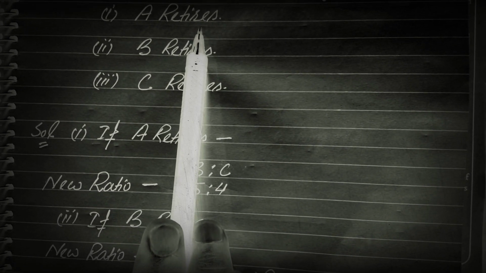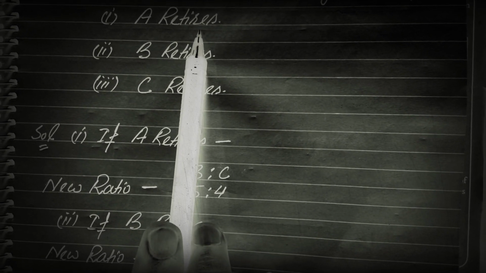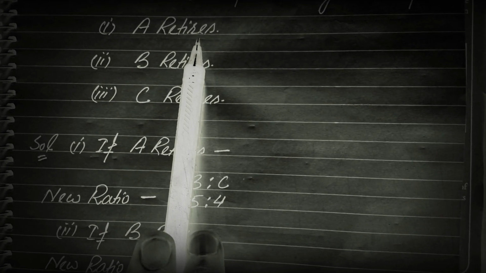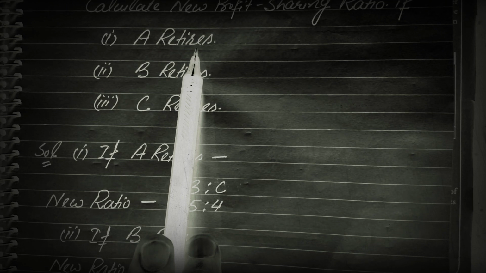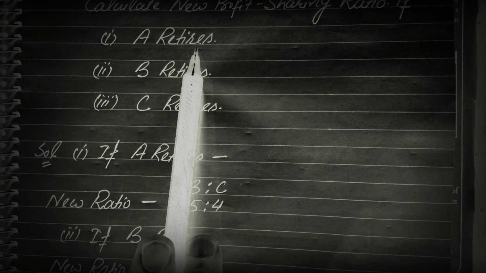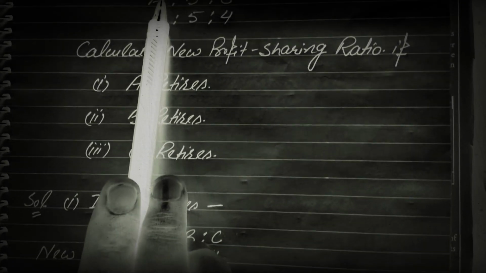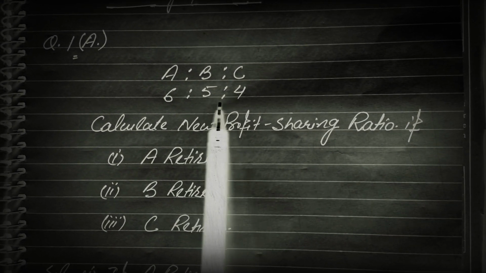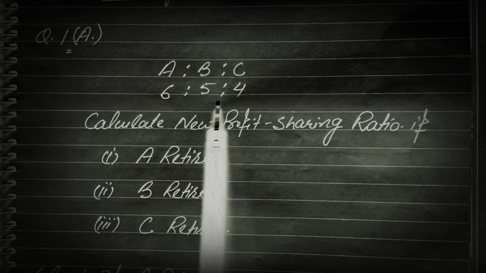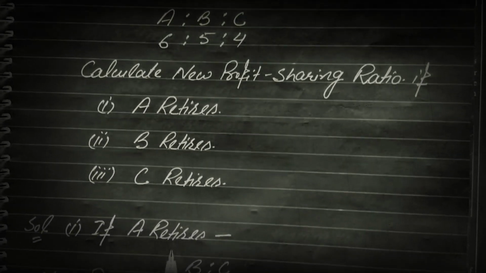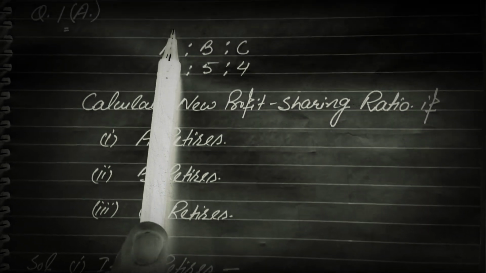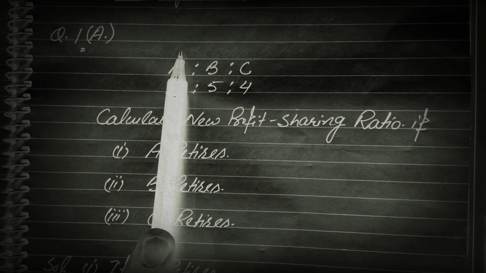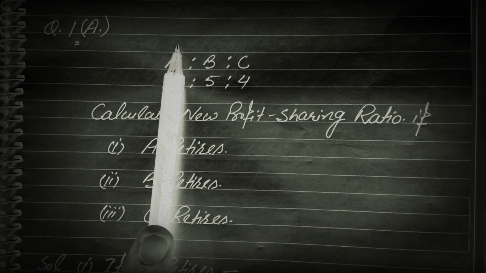Whenever we have no other information about the retiring partner or the deceased partner, in this case we will separate that partner, and the ratio that stands among the remaining partners will be their new ratio as well as their gaining ratio. That means if A retires, we will separate A. Now the ratio between B and C is 5:4. This will be the new ratio as well as the gaining ratio.